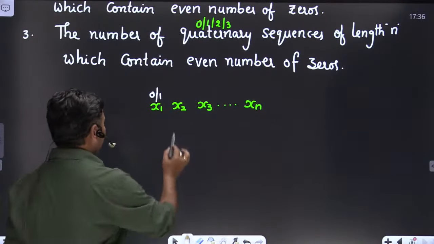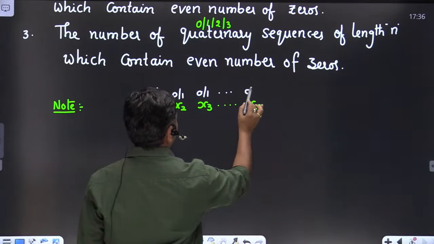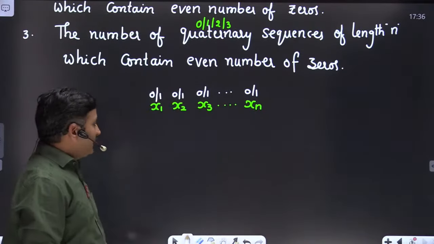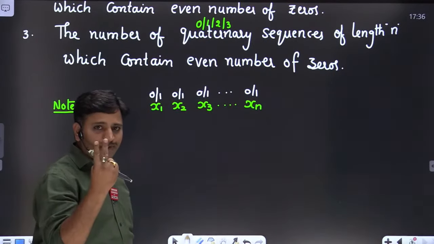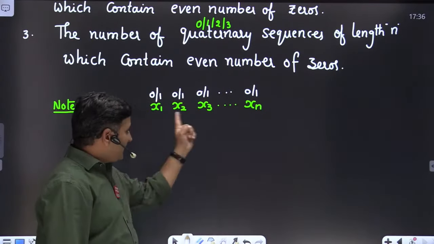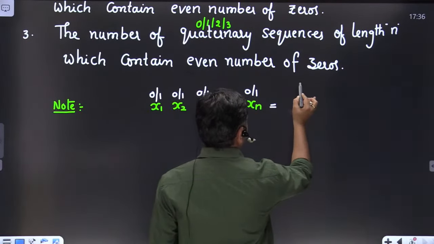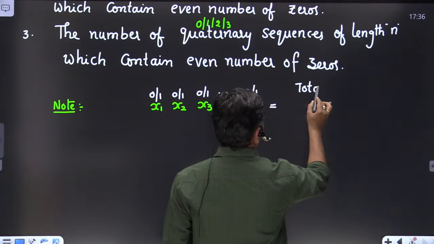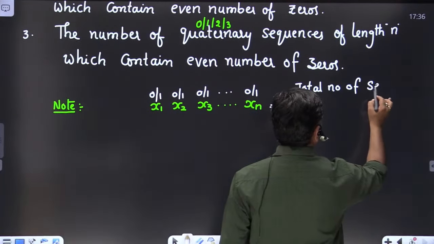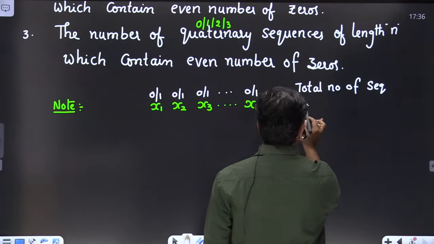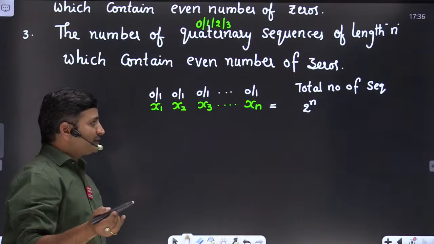Then how many such sequences are possible? If each element has two possibilities and you have n such variables, then the total number of sequences is 2 power n. I hope you understood why it is 2 power n.